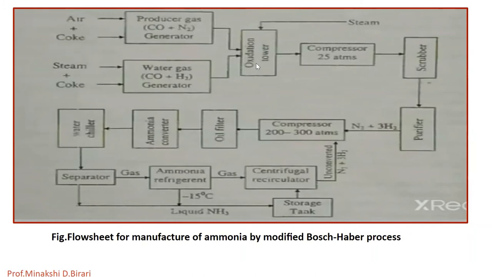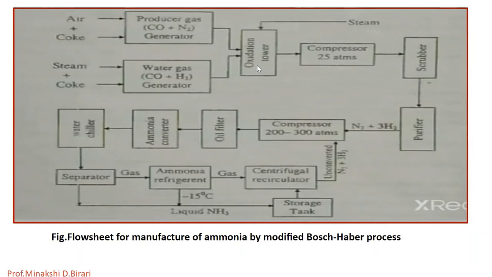So the mixture of water gas and producer gas is now taken into the oxidation tower, where the carbon monoxide is oxidized to carbon dioxide by steam in the presence of iron oxide catalyst, which is promoted by Cr2O3, chromium trioxide,